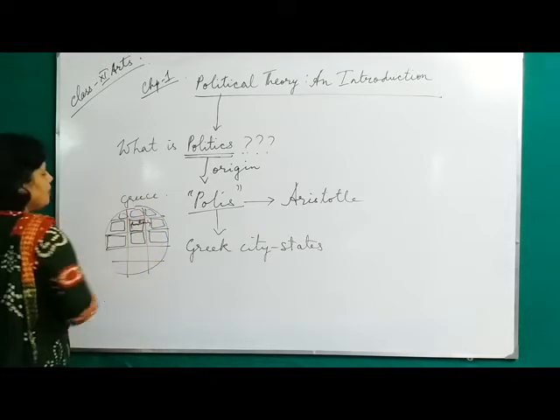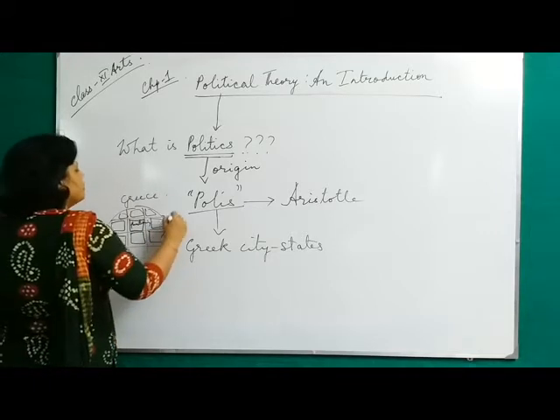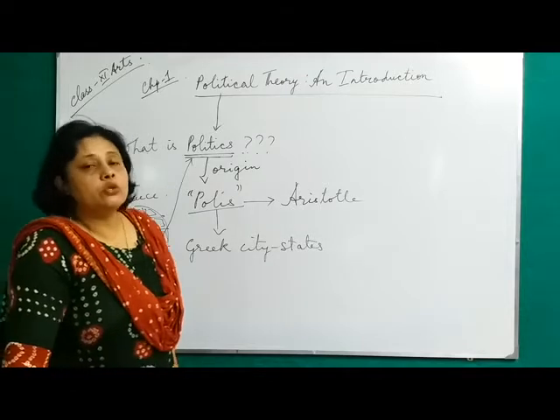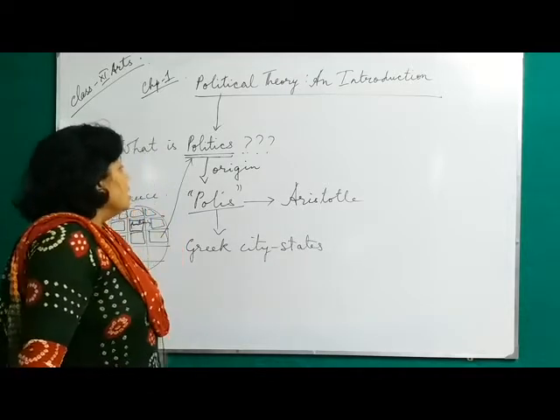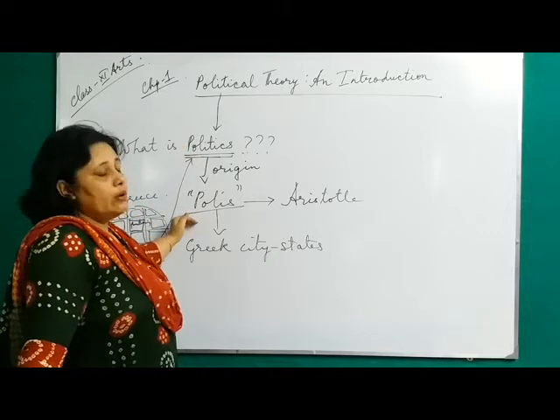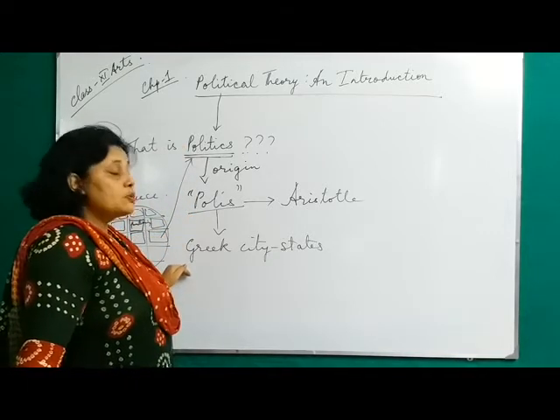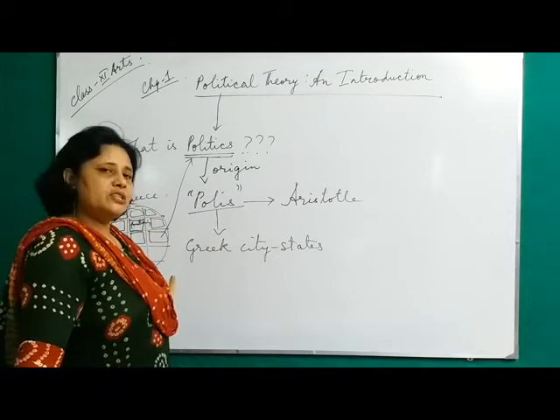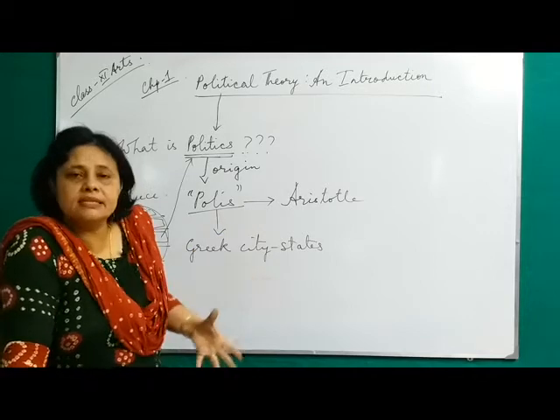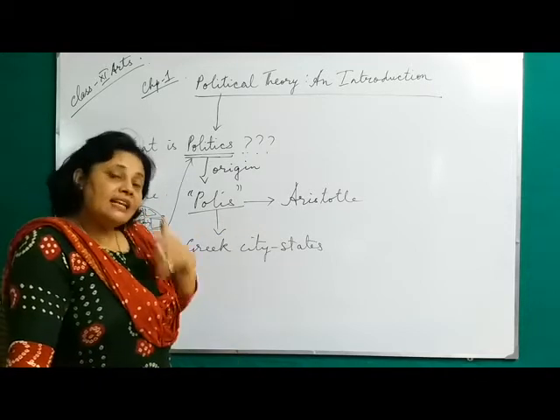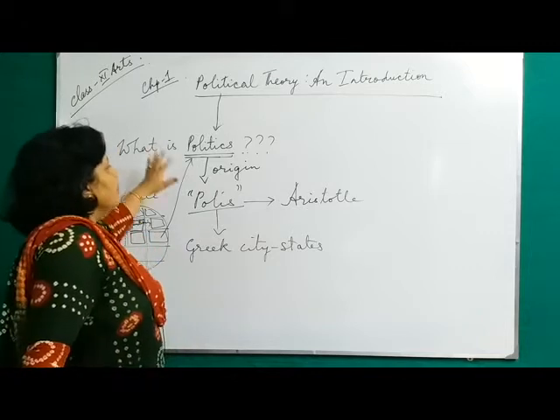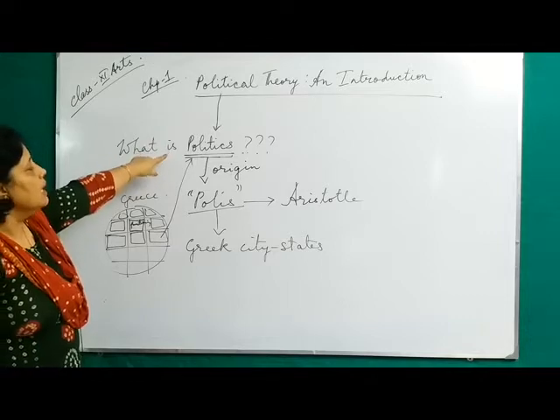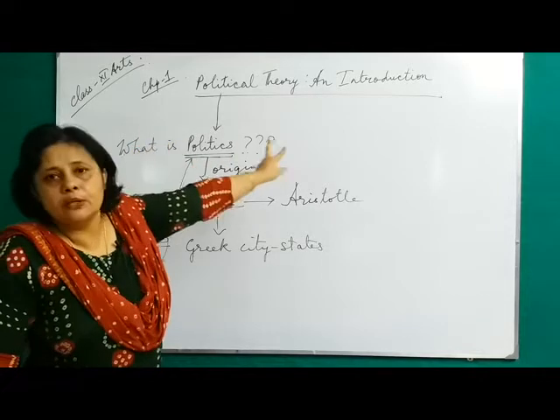And finally, he came up with his views on politics, and for the first time in his book, which was known as Politics. So, the word politics owes its origin to a Greek word polis, which means small city-states in Greece. And after observing how these city-states were administered or governed, his ideas and views were given by Aristotle in a book known as Politics. So, here you come to see how the word politics came into this world.